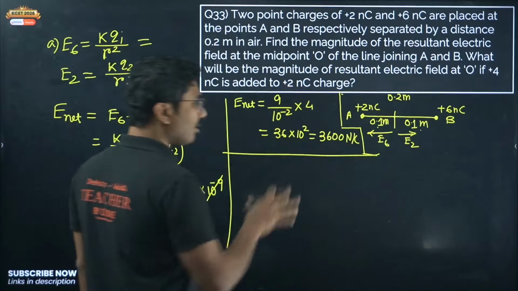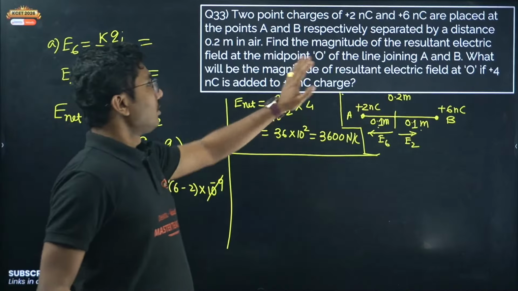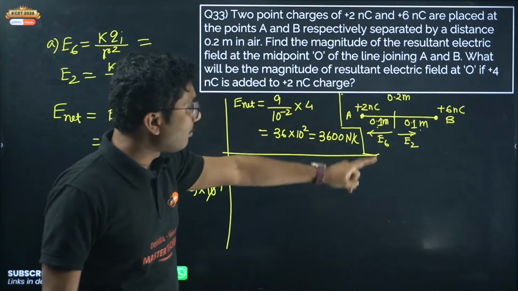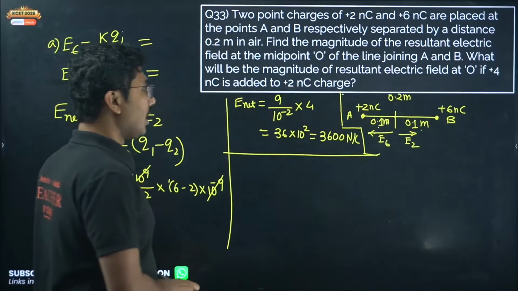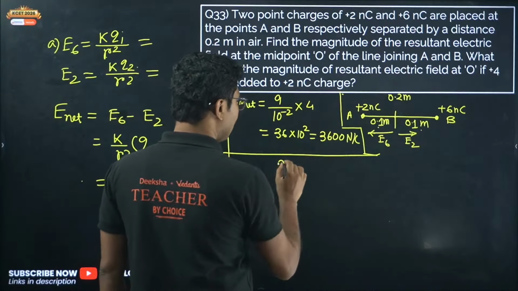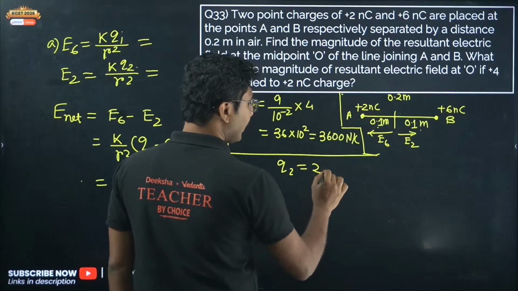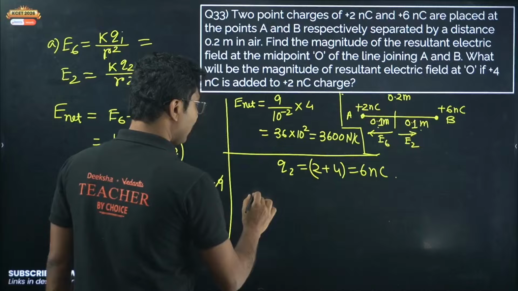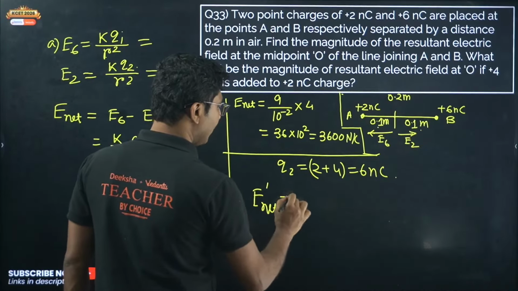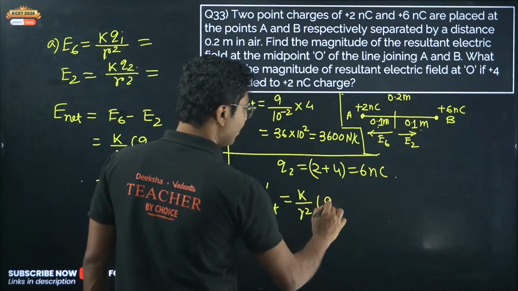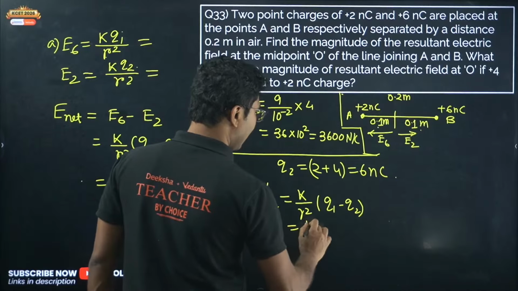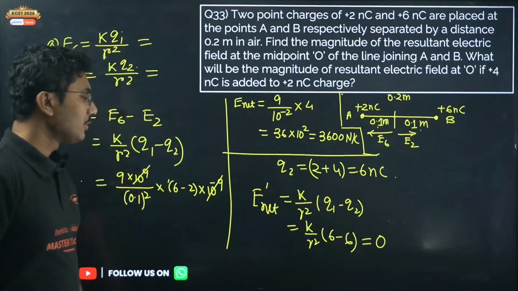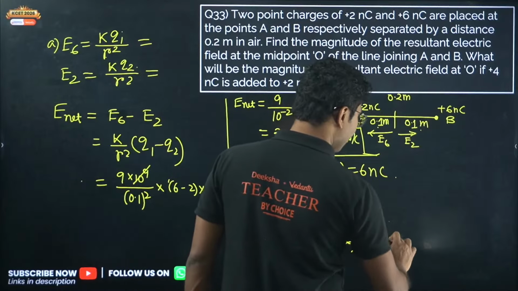Otherwise you have to write a lot. Now what will be the magnitude of the resultant electric field at O if plus 4 nanocoulomb is added to plus 2 nanocoulomb? So if you add plus 4 nanocoulomb, then Q2 will be plus 2 that was already there, and you have added one more plus 4, so it will be 6 nanocoulomb. So now what will be the net electric field? Net electric field will be K by R square into Q1 minus Q2, that is K by R square into 6 minus 6, which equals 0. So the net electric field in the second case will be 0 Newton per coulomb.